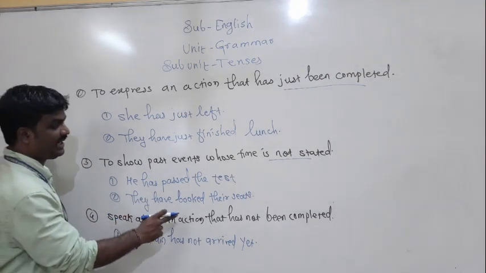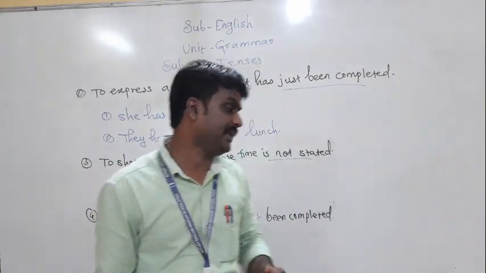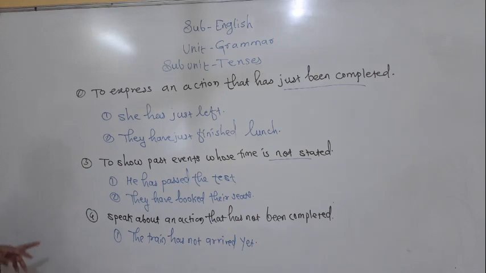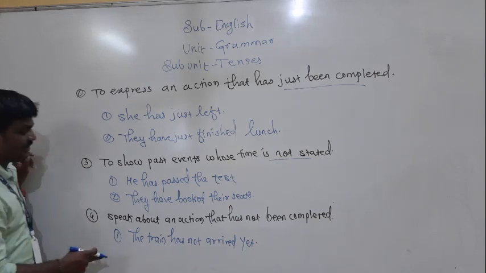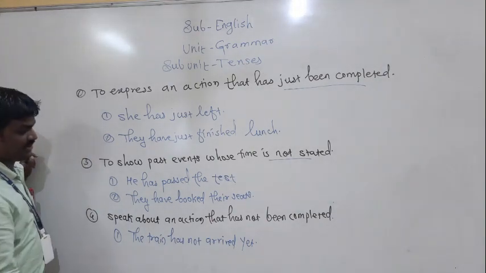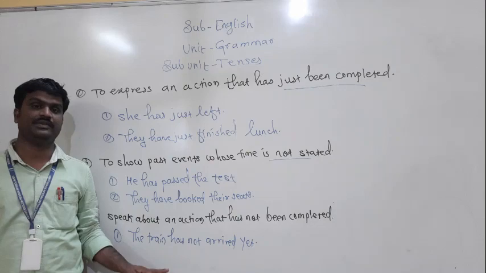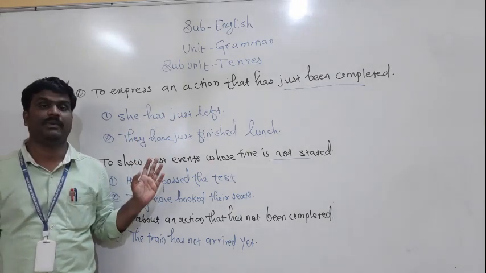Present perfect tense is also used to speak about an action that has not been completed. To denote such uncompleted actions, we use present perfect tense. The train has not arrived yet. To denote such actions, we use the present perfect form of the tense.